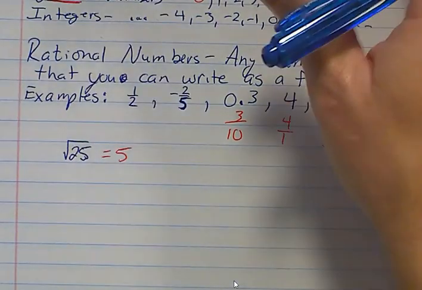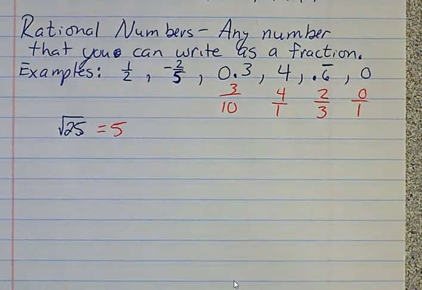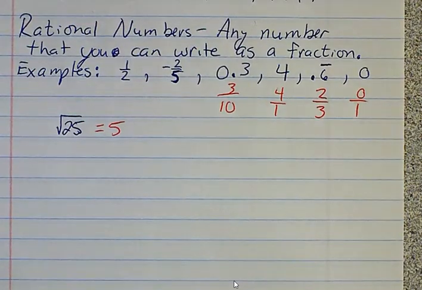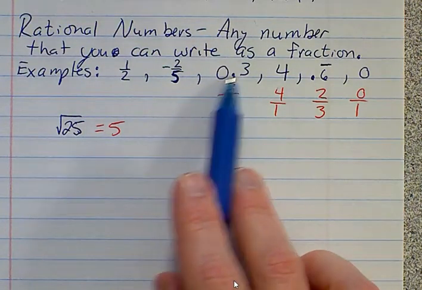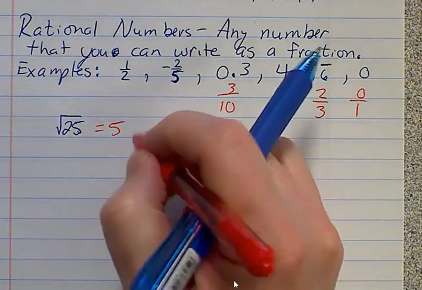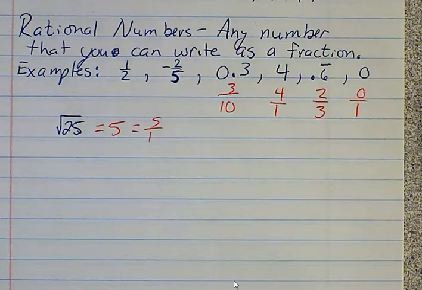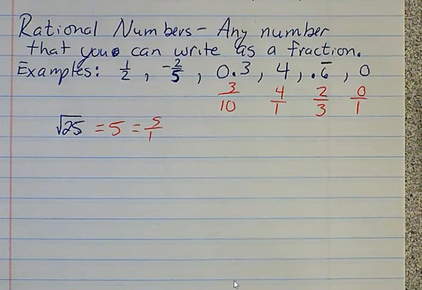Okay, and as far as everything I can think of, there may be some other stuff, but that pretty much hits everything you can go through with rational numbers. They can give it to you in different forms, but again, if you can take something that's not a fraction and rewrite it to make it a fraction, technically 5 would be 5 over 1, so that would make it a rational number. Anything you can turn into a fraction is a rational number.